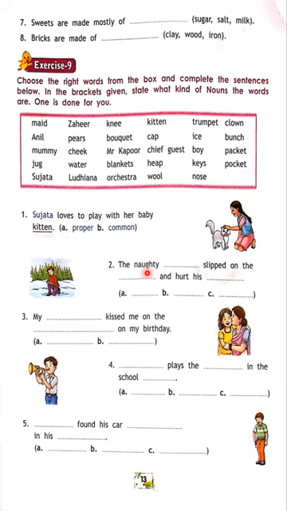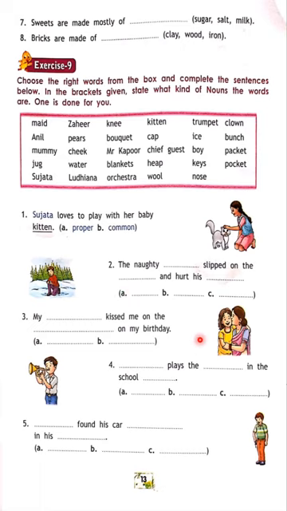The naughty boy slipped on the ice and hurt his knee. Boy is what? Common. Ice is what? Material. And knee is what? Common, of the body part. So knee, common noun. You should write like this.